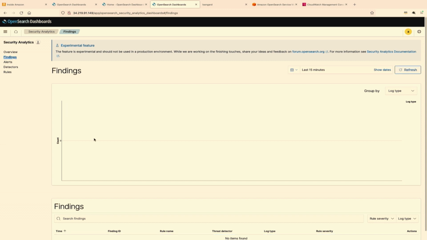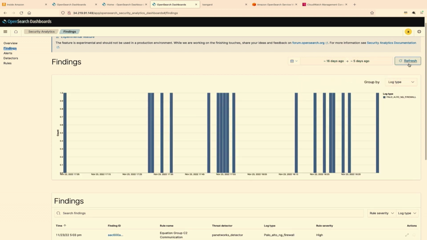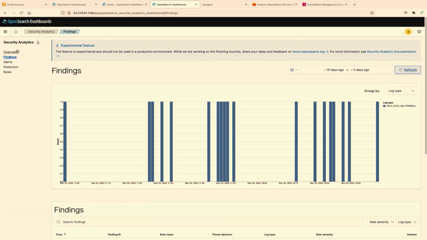So this is the alert page. Let me go back and look at the findings. We have pre-populated some findings. We created a detector earlier, and we have a bunch of findings as part of that. Let's quickly look at that. Here you go. These are the findings based on the events that have occurred on your data over the last 10 days. And this is auto-generated, based upon your detector rules.